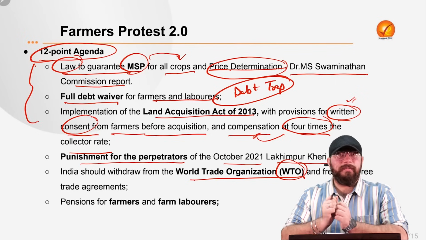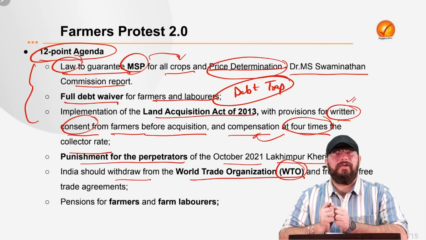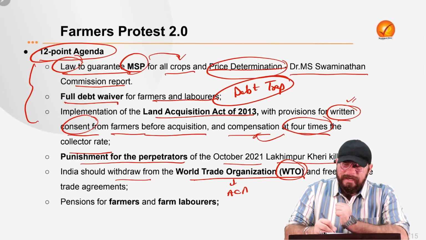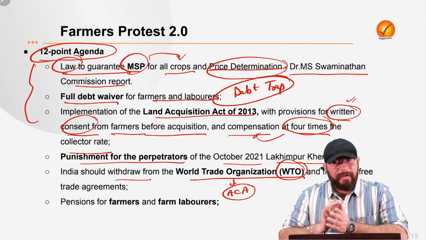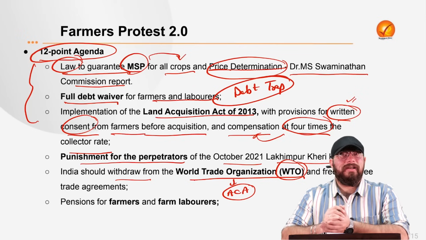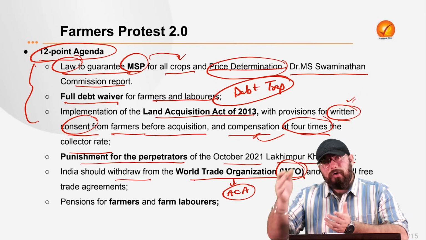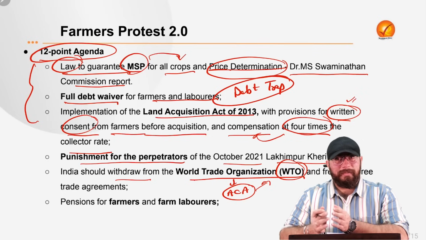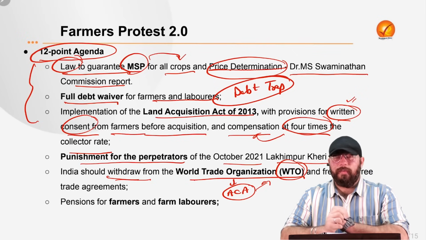Now we know that India is a founding member of the WTO, right? What farmers are demanding is that India should withdraw from the World Trade Organization, because the WTO has an agreement which we call the Agreement on Agriculture. That Agreement on Agriculture is in a way very controversial, because several allegations are laid on India that India is providing excessive subsidies to the farmers, which according to the Agreement on Agriculture they should not give. So farmers are saying that the WTO is against the agricultural practices in our country. That is why we need to withdraw from it.